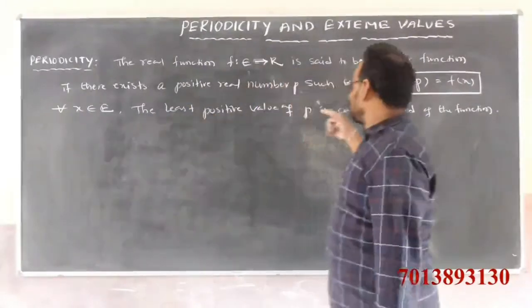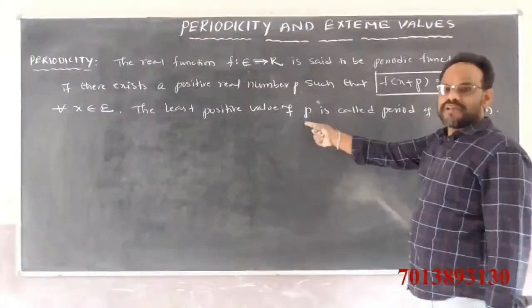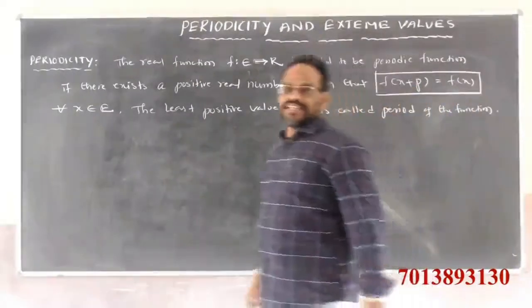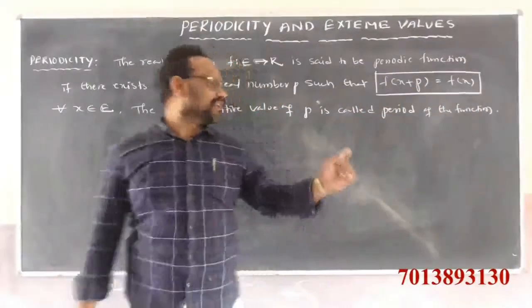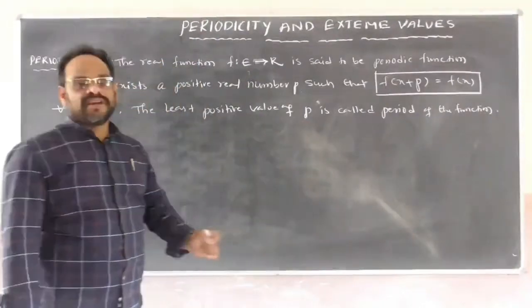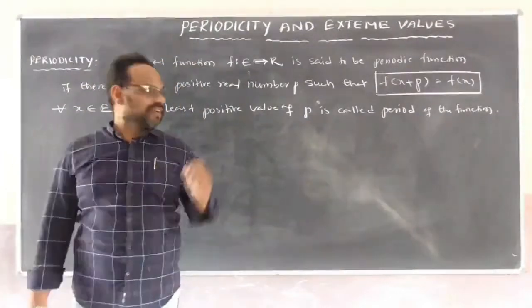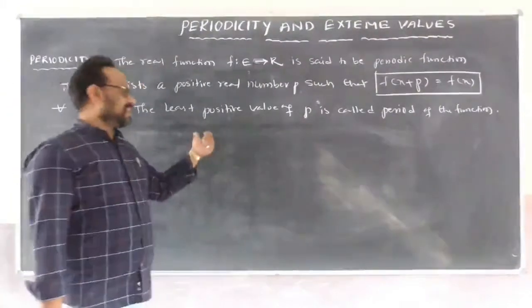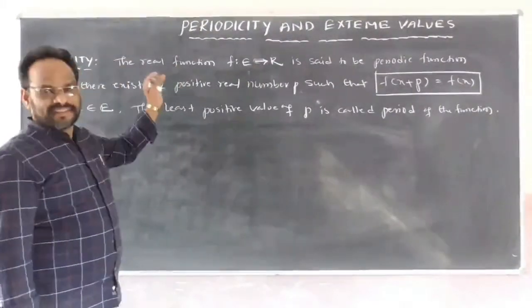The least positive value of p is called the period of that function. Let us discuss one example here, one theorem for understanding this concept.